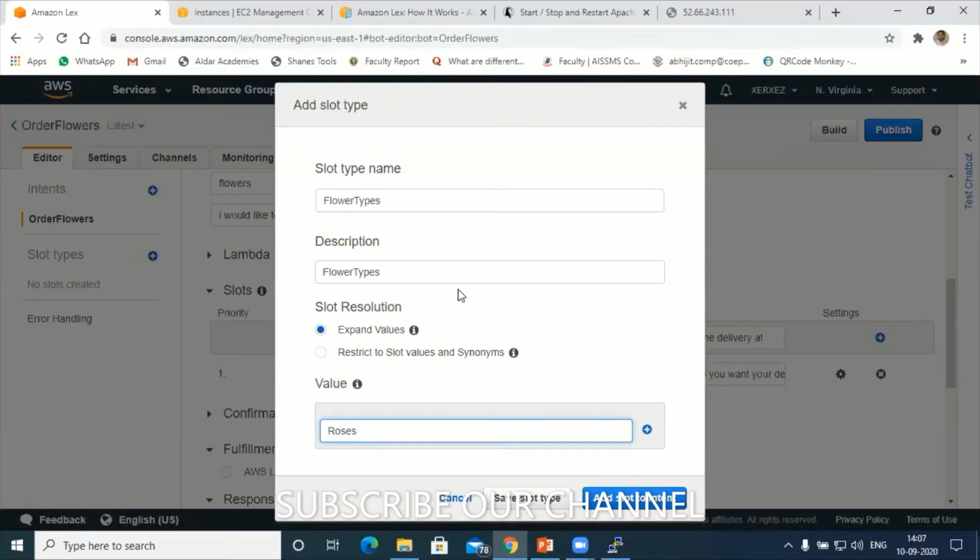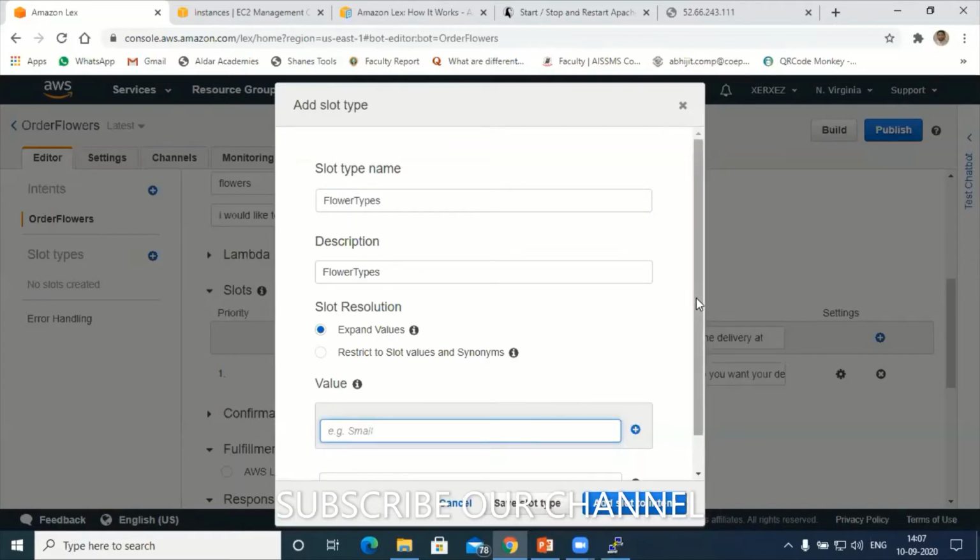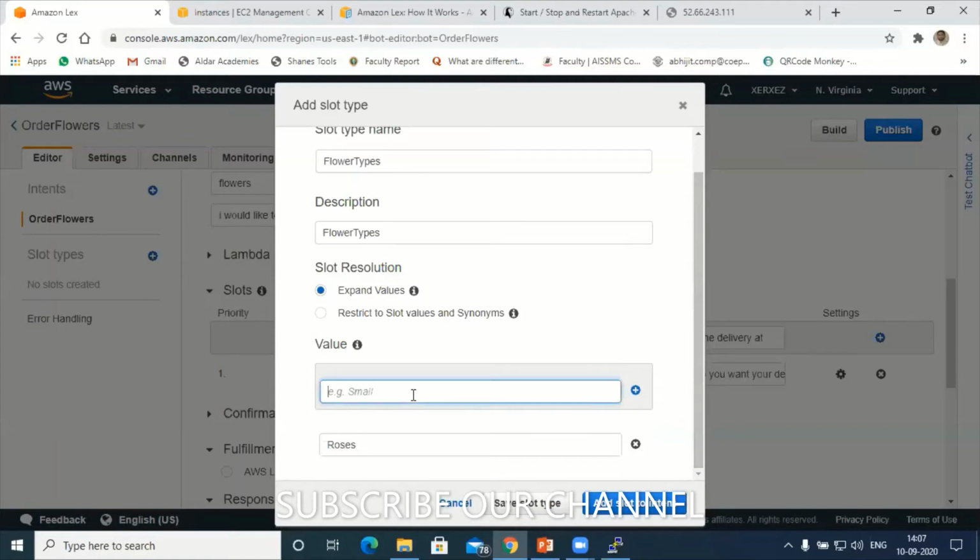We can have n number of flower types, whatever flowers you are selling in your business. Roses. Next, I know lilies. Any other flowers, participants? Sunflowers. Sunflower, okay. Next, Jaram sir.